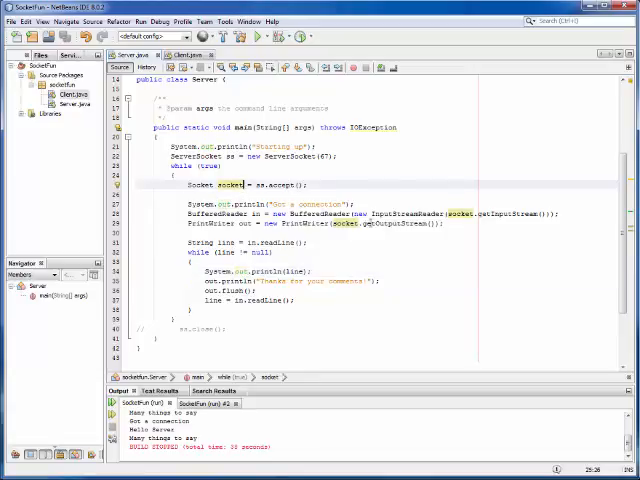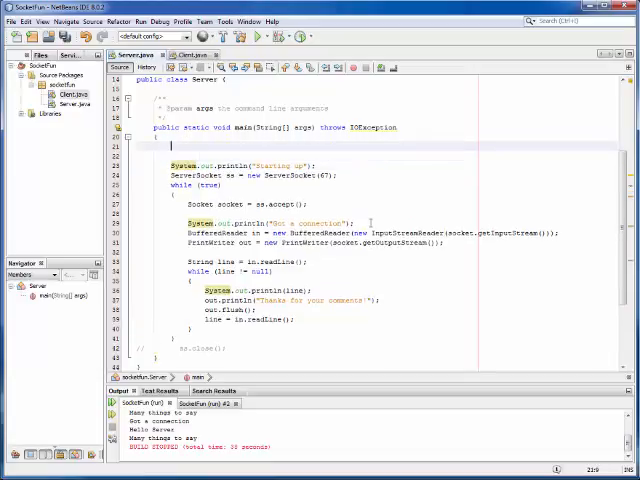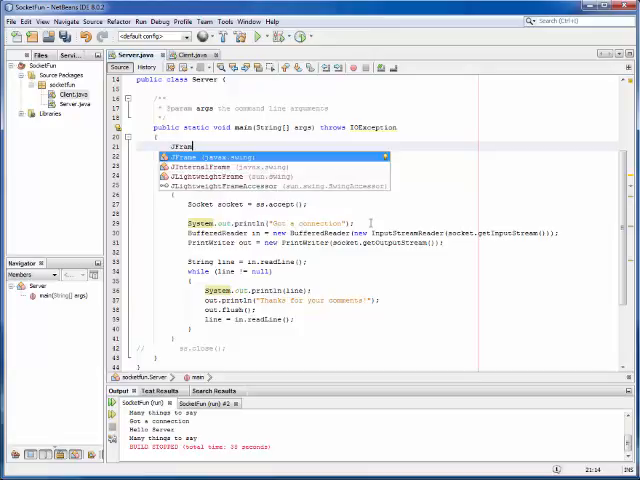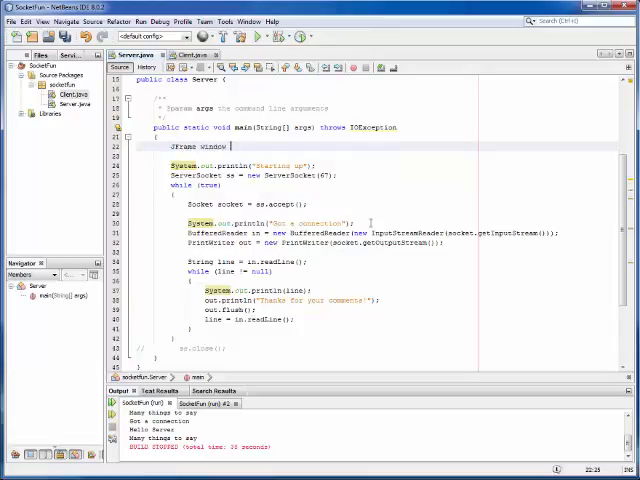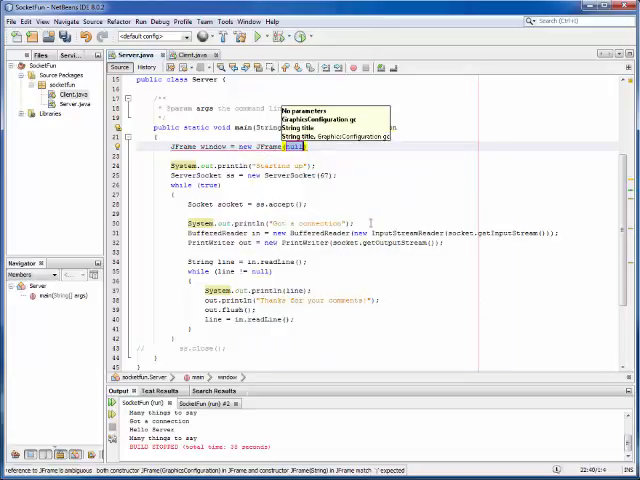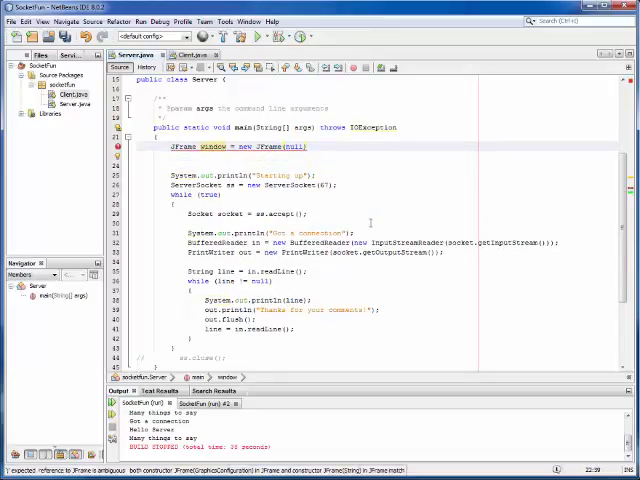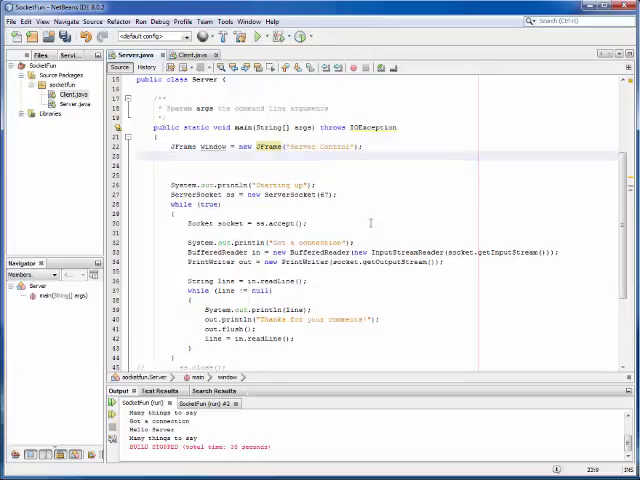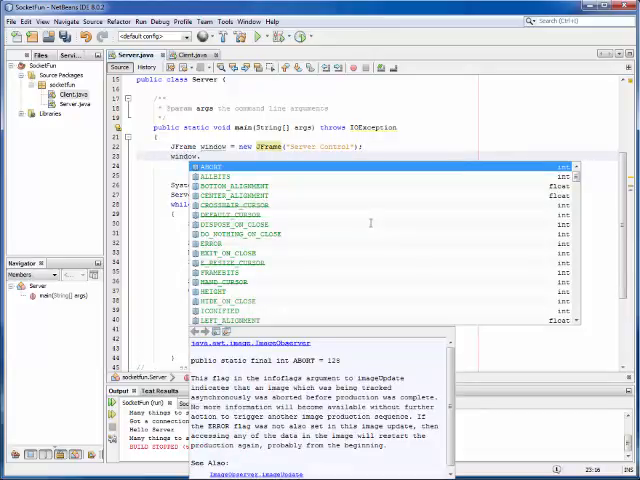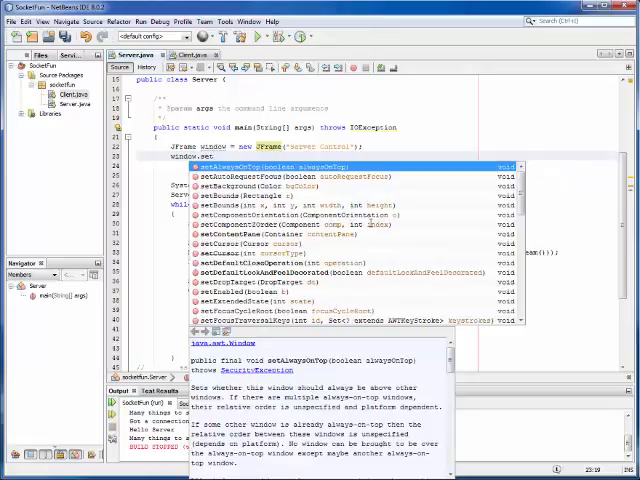So I could go to my server in here, and I could basically build a little pop-up window, or not pop-up window, like a little JFrame inside of here. So I could say JFrame window is equal to a new JFrame. All right, and then I can put a title inside of there. This is the server control or something like that. And then window dot set bounds.